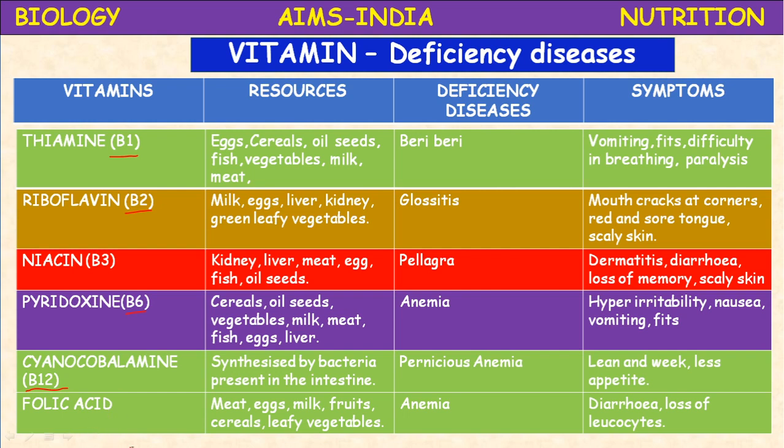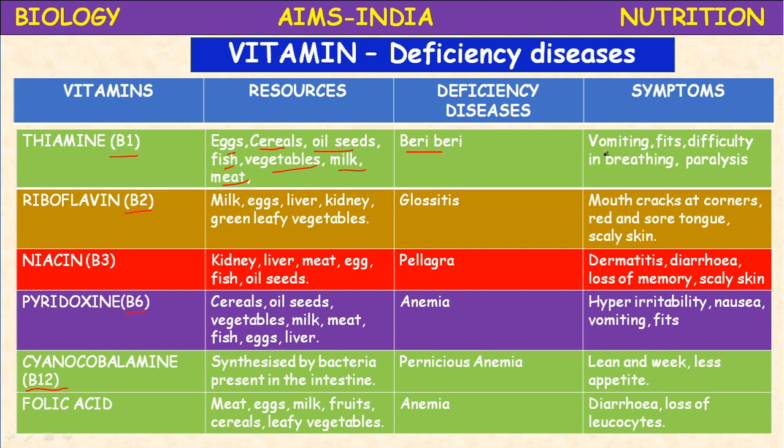Vitamin B1, thiamine. Almost the sources are the same: eggs, cereals, oil seeds, fish, vegetables, milk and meat. These are the vitamin rich food materials; B1 is present in them. Vitamin B1 deficiency leads to a disease called beriberi.